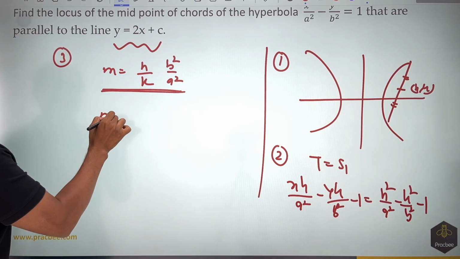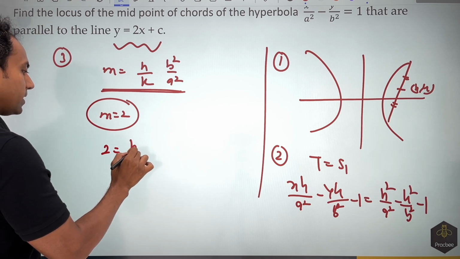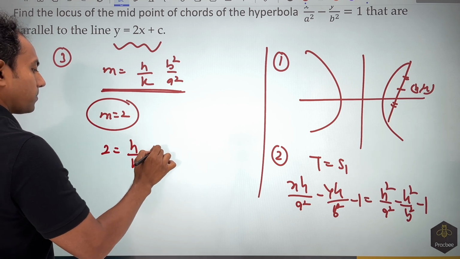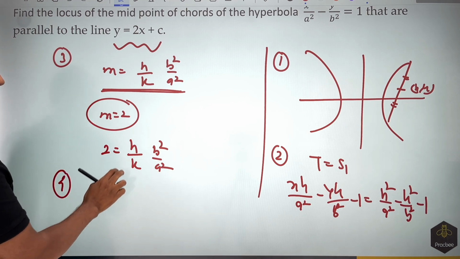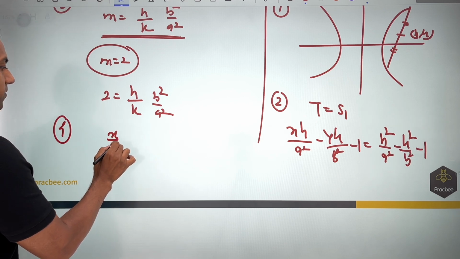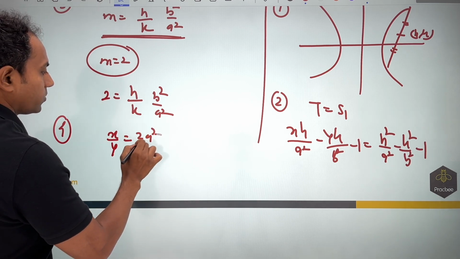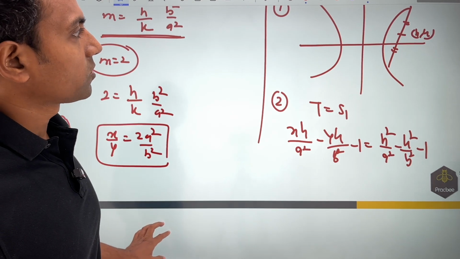Now here they have given that the value of the slope is also 2. So let us replace this by 2. So h by k into b square by a square is equal to 2. In the fourth part, that is the last, we are going to replace h by x and k by y. So it will become x by y is equal to 2a square by b square. You can simplify further to get a more elegant equation of a straight line.